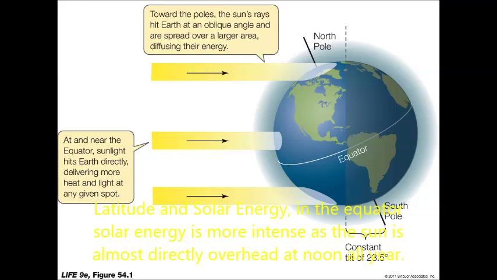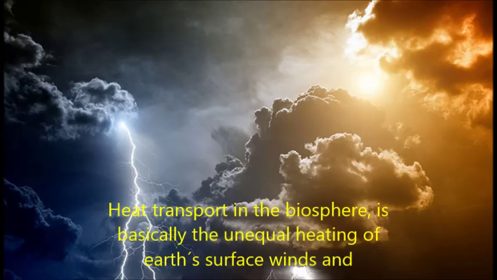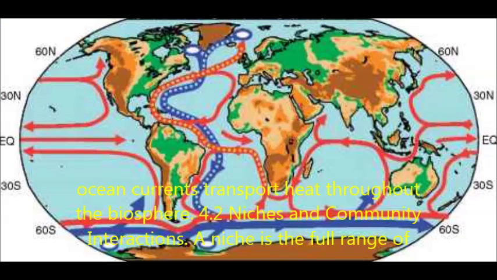Latitude and solar energy. In the equator, solar energy is more intense as the sun is almost directly overhead at noon all year. Heat transport in the biosphere is basically the unequal heating of Earth's surface. Winds and ocean currents transport heat throughout the biosphere.